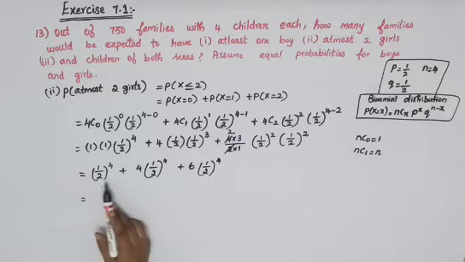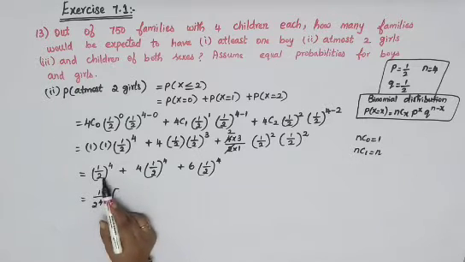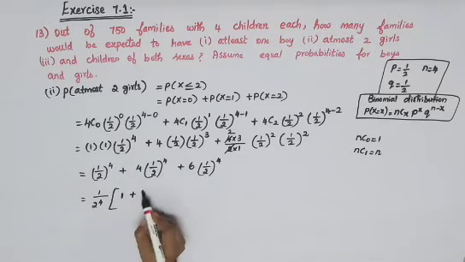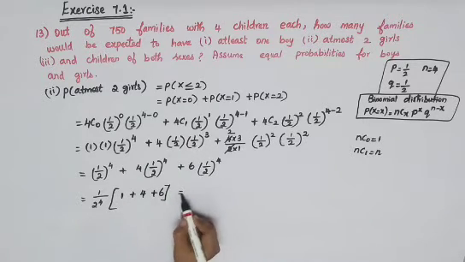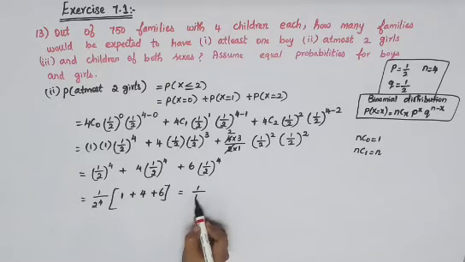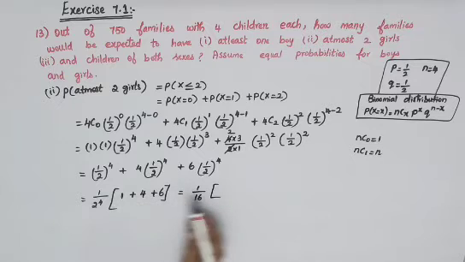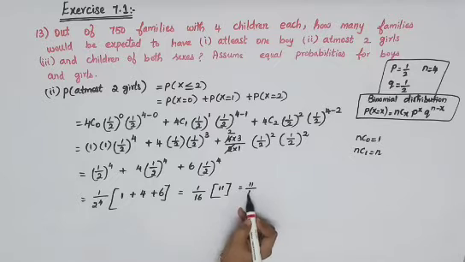So everywhere you can see 1 by 2 power 4 is common, so I will just take that 1 by 2 power 4 out. So I will get here 1, because 1 by 2 power 4 is out, so 1 will be there. Plus here only 4 will be there. Plus again you will have 6 over there. So which is equal to 1 by 2 power 4, that is 1 by 16, into adding 6 plus 4, 10, 10 plus 1 is 11. So which is equal to 11 by 16.